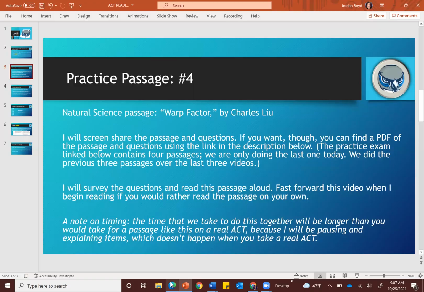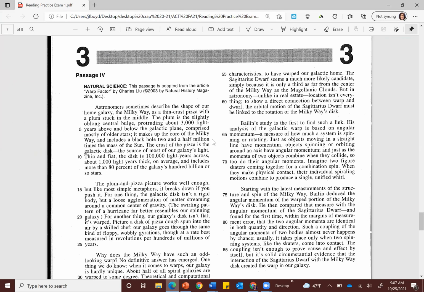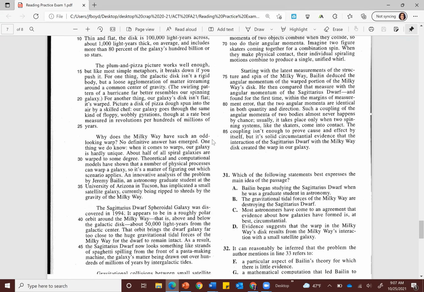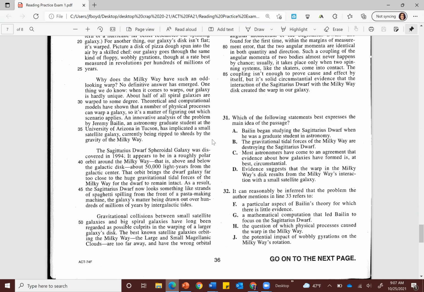So let's flip over to the passage here. Like I said, this is passage number 4. This is a natural sciences passage. It's our first one of this type. Before you read, remember that it's always a good idea to review what the questions are going to be asking so you have a little bit of a heads up for what to look out for as you read. Let's go ahead and survey those real fast.